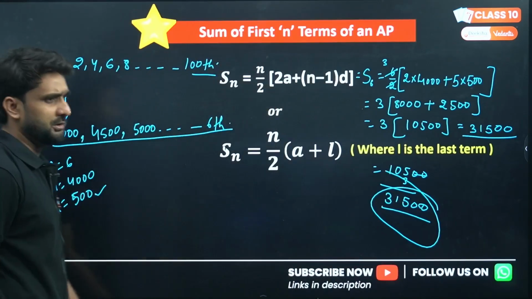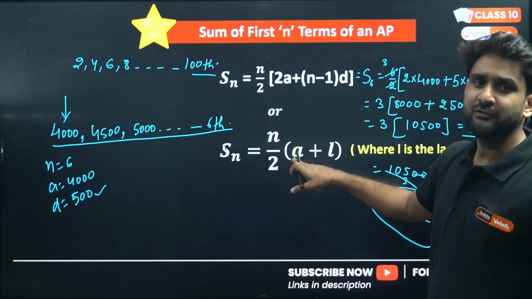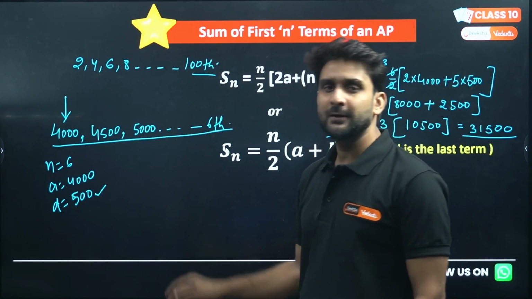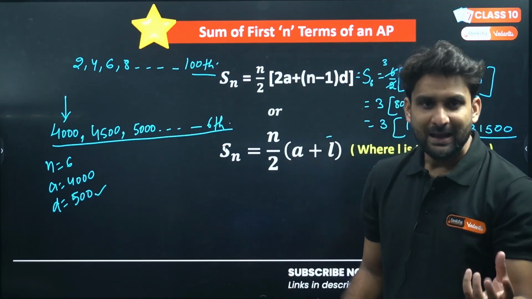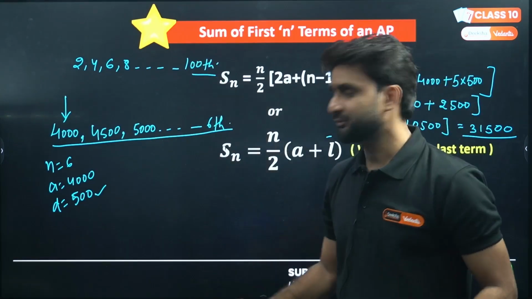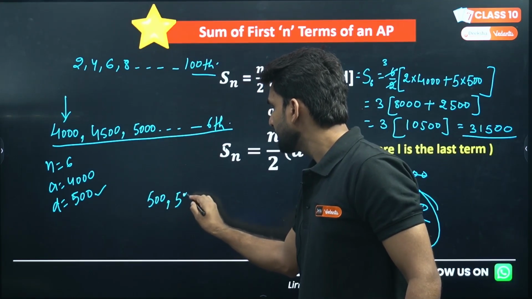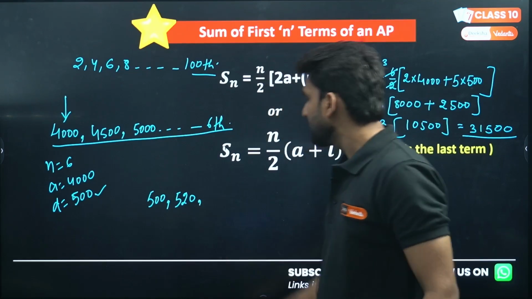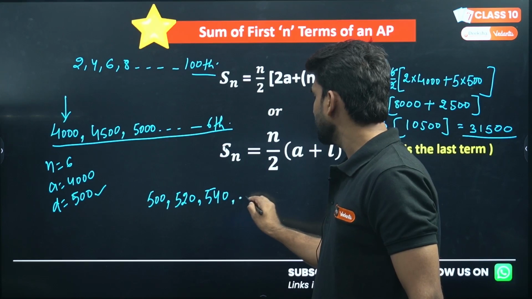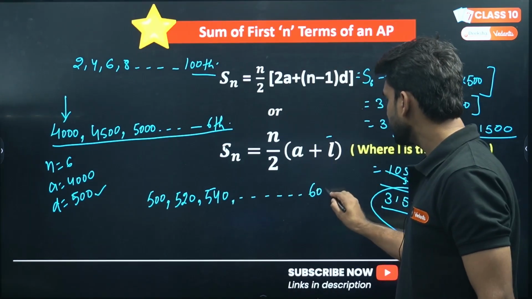So this is very important. The other form of this formula is this also. If in any AP the last term is given, like I am giving you: the cost of a cricket bat in different shops is 500, at another shop 520, 540, and so on, 600.